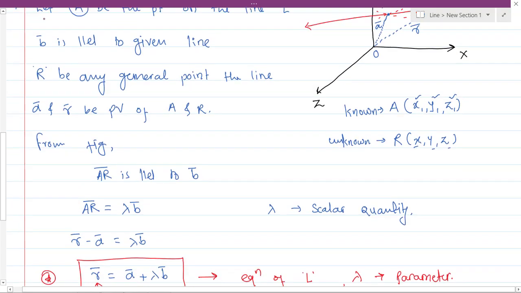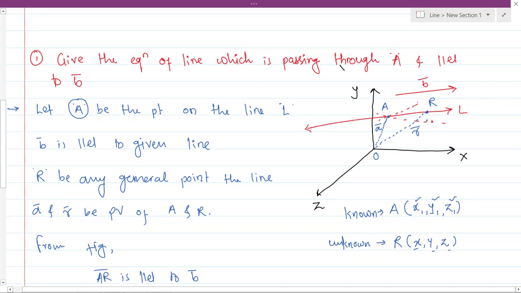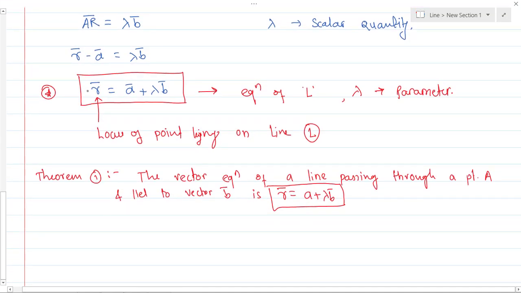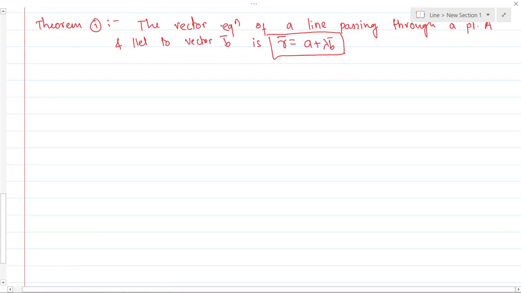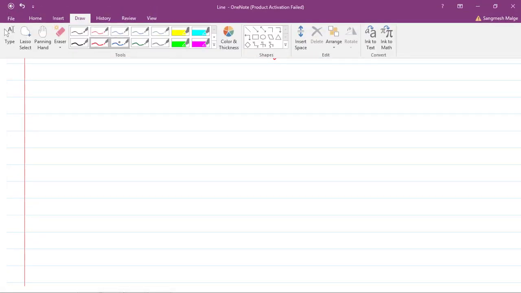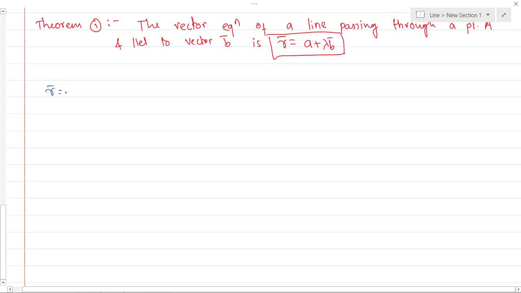Okay, so what we have done is, we have taken one line, and a known point given in the theorem, it is passing through point A, and it is parallel to some vector B bar. We have introduced one more general point R which is lying on this line only, and we get the equation of the line in terms of R, which is R bar equals A plus lambda B bar, where lambda is known as the parameter of the line. Therefore the equation R bar equals A plus lambda B bar is known as the parametric form of the line.